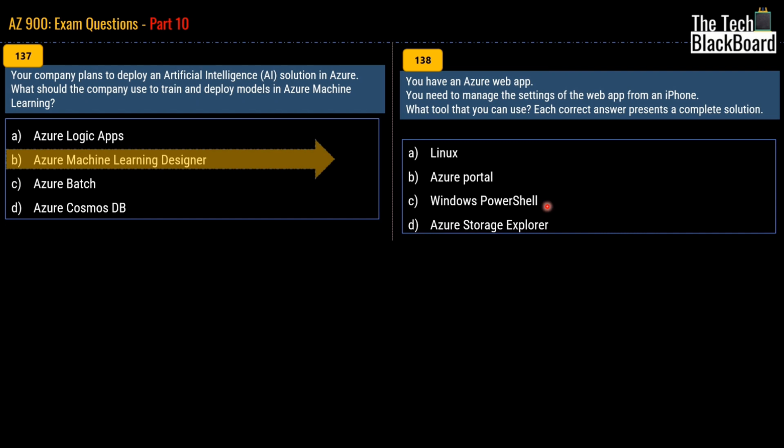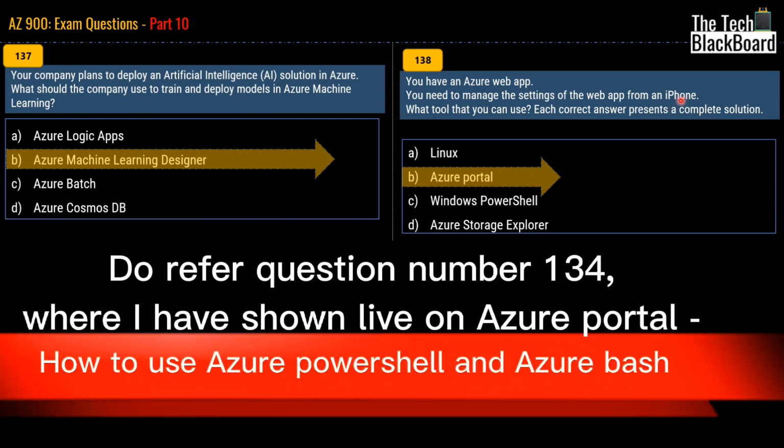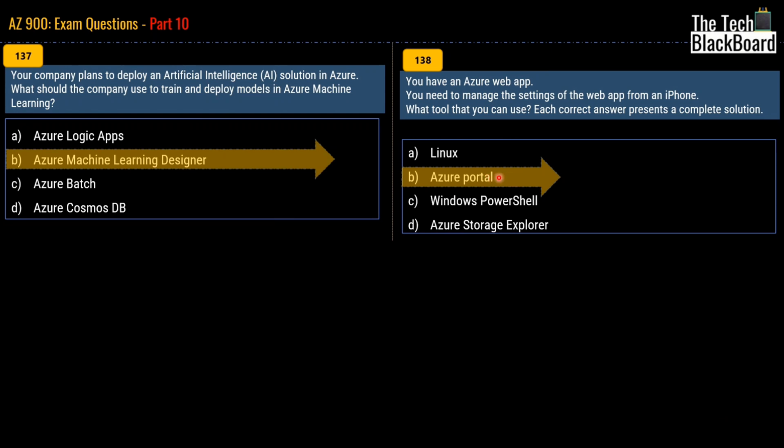And in question number 134 also, I showed you how you can use Azure PowerShell or Azure Bash from Azure Portal. So the correct answer for this question is also Azure Portal, because you can run Azure Portal from any browser, and here we have an iPhone and you can very well run a browser in iPhone, and using that browser you can open Azure Portal, and from that portal you can run Azure Cloud Shell with two variations. Either you can use PowerShell or you can use Bash. So that's why we have chosen Azure Portal.